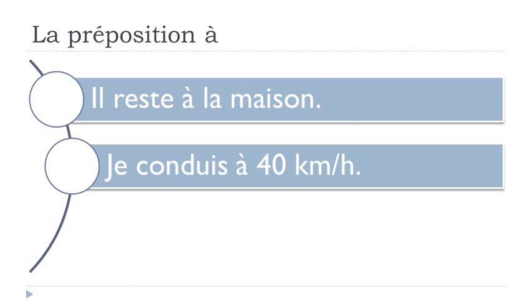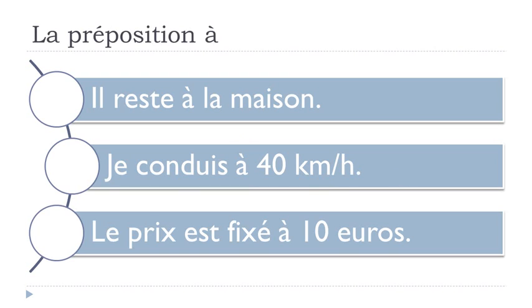Second example, we could use this conduire. Conduire is to drive, and then when you want to introduce the speed, in that case it's 40 km/h, then you would use this à. So at 40 km/h. Je conduis à 40 km/h. And then the last example we could have for this at is for the price, like here, à 10 euros. Le prix, the price, est fixé à 10 euros.